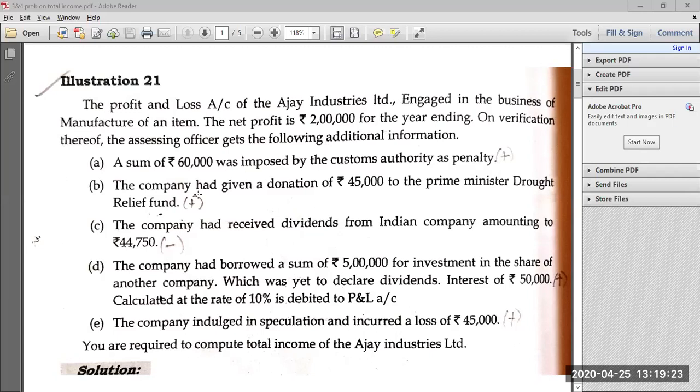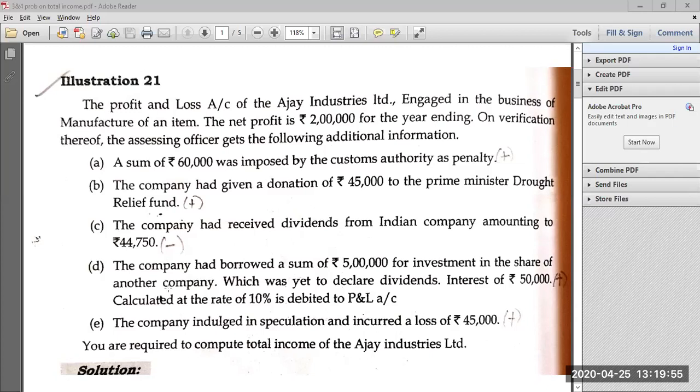Then look at the second point. The company had given a donation of 45,000 to the Prime Minister's Relief Fund. We know that any donation and charity made by the company is inadmissible in nature, so this 45,000 should also be added back. Now look at the third point. The company had received dividends from an Indian company amounting to 44,750. Whatever dividend they have received from another Indian company, they have credited to the P&L account. Since it is a non-business income, it is income from other sources, which we have to deduct from net profit.